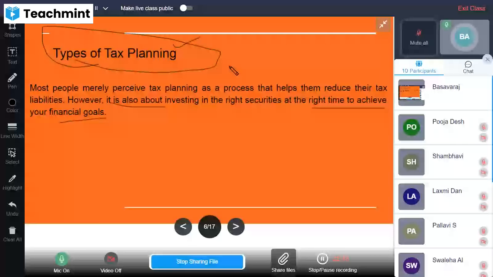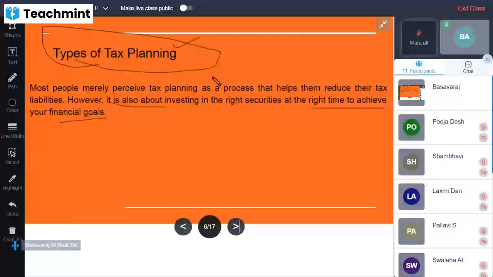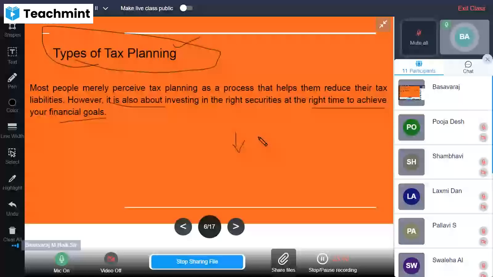So what exactly are the different methods or types of tax planning? By going through the different processes and tax considerations, one can reach their financial goals with efficient investing into the right securities at the right time. That is possible with effective tax planning methods that we will discuss in detail.